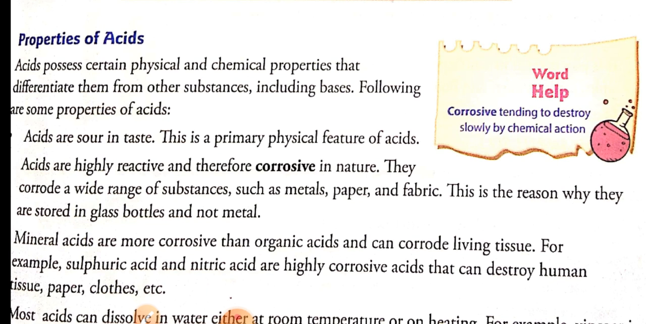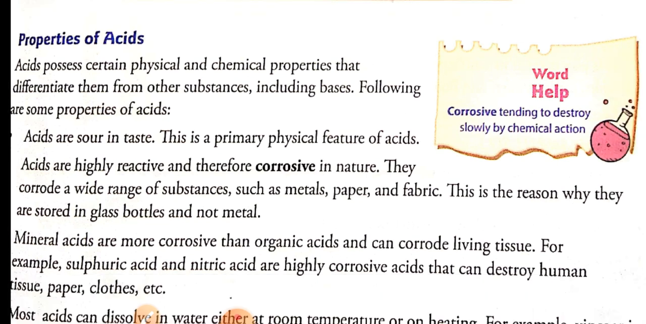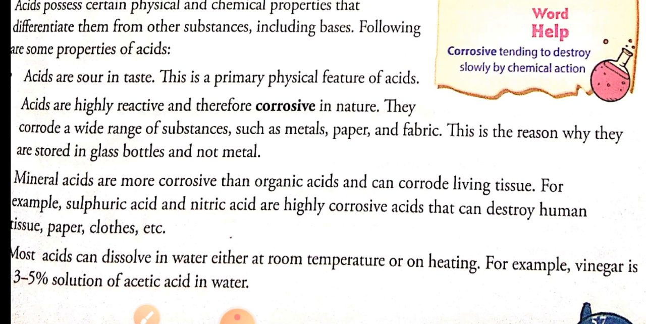Now we will see some properties of acids. What are the special physical and chemical properties of acids? We will see them one by one. First property: acids are sour in taste. We have all seen that acids have a taste of sourness. Whenever we taste an acid, it is a little bit sour.